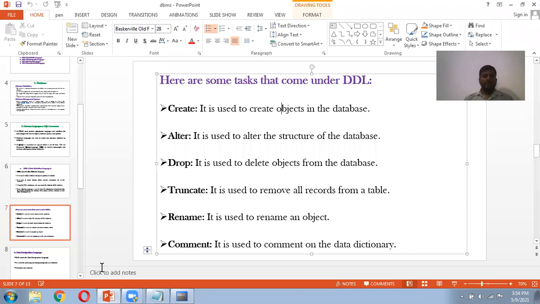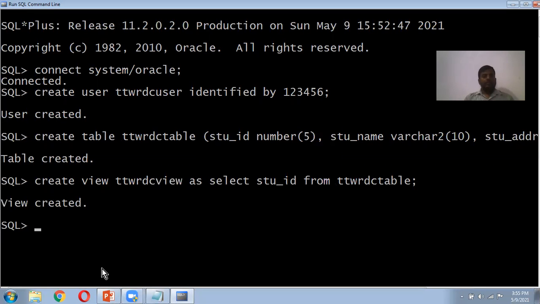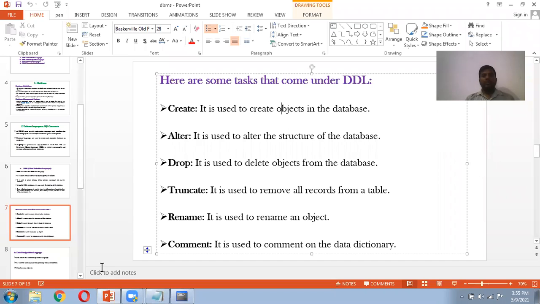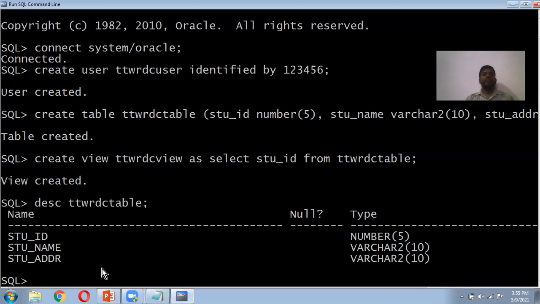The second command is alter. So we can see the table description also here. DESC TTWRDC table. If you see the table description, what is the name of the table? TTWRDC table, and attributes you have the description. That is the data type. Now we can alter. What is the alter here? It is used to alter the structure of the database. Structure nothing but here we can add new attributes. We can drop the existing attributes also.